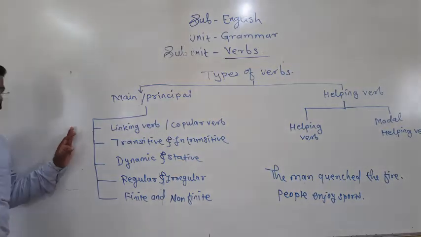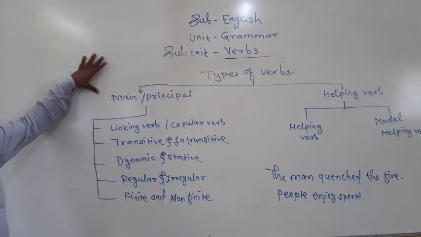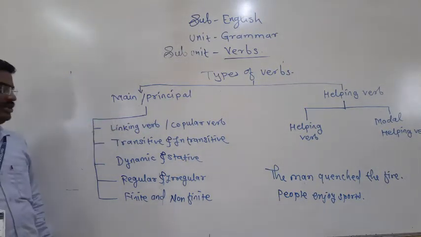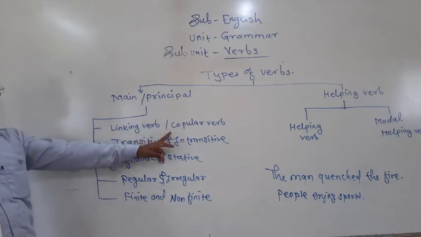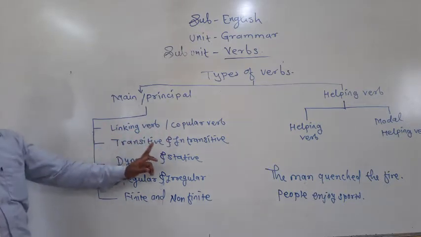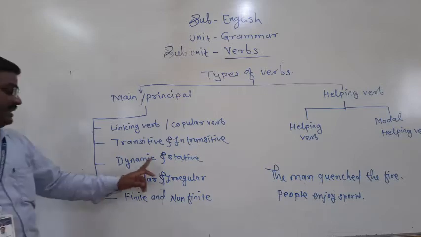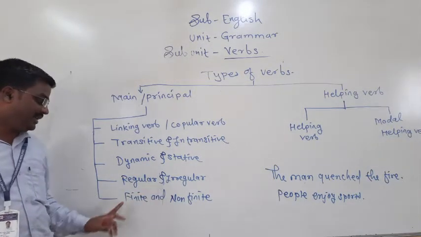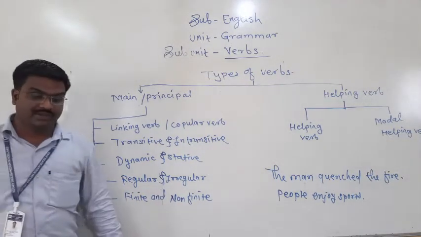Draw the chart in your notebook. See here, main verbs are subdivided into different parts: linking, or we may say copular verb, transitive and intransitive, dynamic and stative, regular and irregular, finite and non-finite.